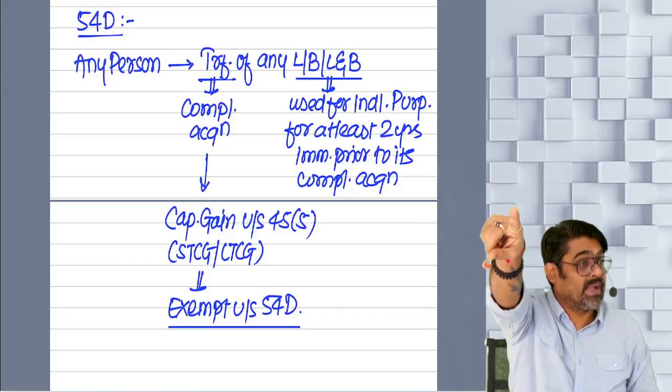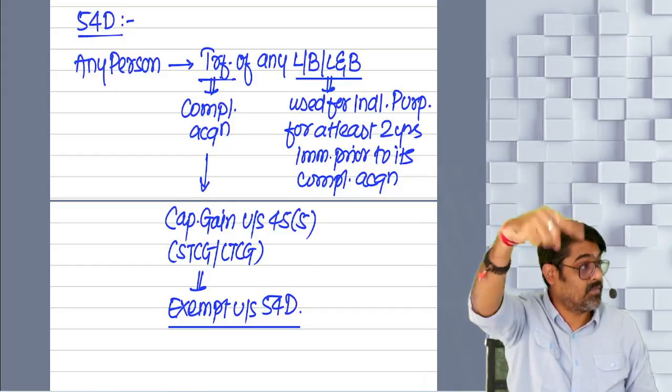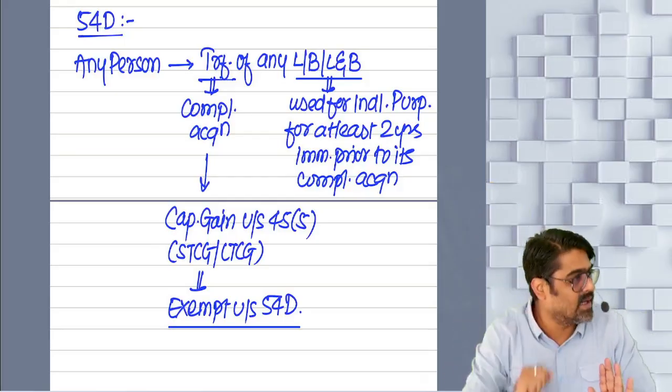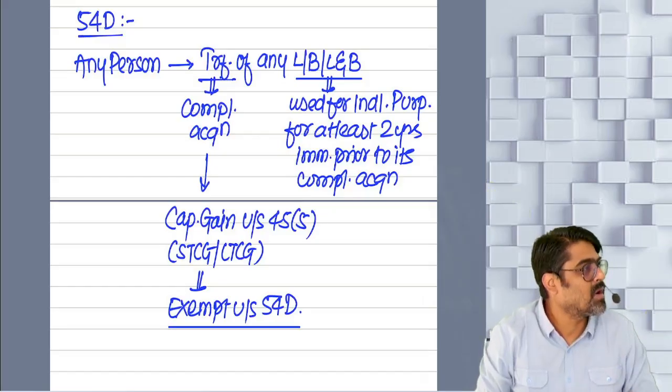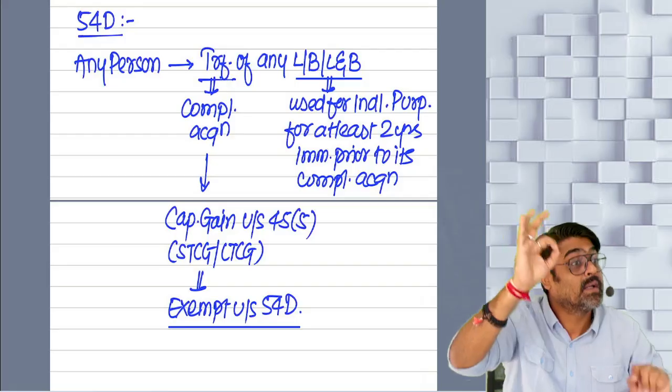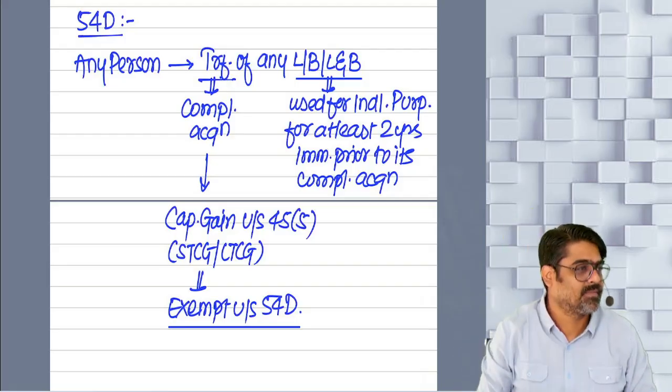If you want to claim the exemption of that long-term gain under section 54, you have to make an investment within 1 year backward, 2 years forward, or 3 years forward. But that period will not be counted from date of transfer. That period will be counted from the date of receipt of compensation.